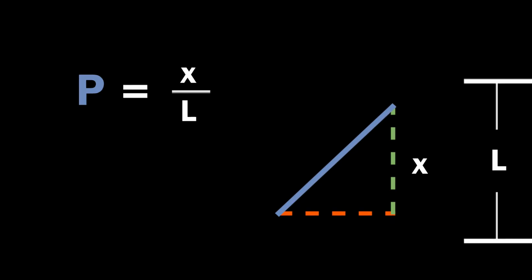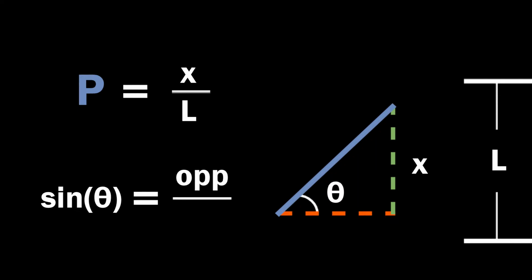Let's call the angle the skewer makes with the parallel component theta. This angle is the same as the one the skewer makes with the lines. For a right triangle, sine theta is the ratio of the opposite side to the hypotenuse. Here, the opposite side has length x. The hypotenuse is the full length of our skewer. If the skewer fits perfectly between two lines, however, this length must be L.